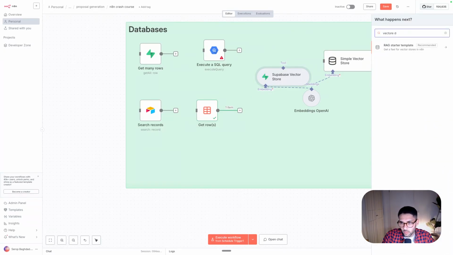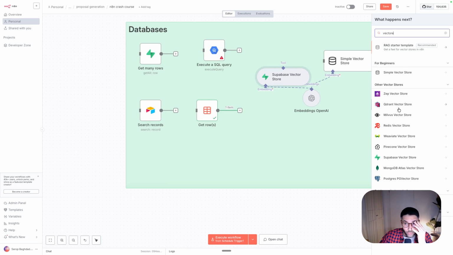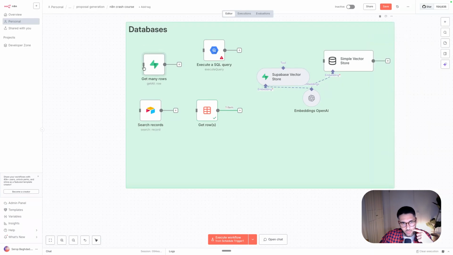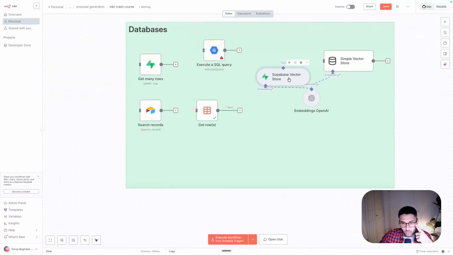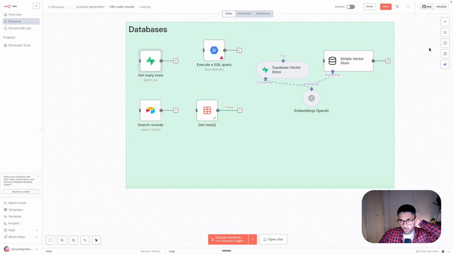Honorable mentions are Qdrant, which is a very powerful vector database. We have Supabase. This is what I usually use because it can be used as an actual table, similar to what we saw here. So it looks like a table, but it also has a vector store. So you can use it for embedding, and you have the same database to do both. To evaluate what the AI is saying, let's say you're storing the conversations, and also to get company knowledge. So two in one. That's why I love it.